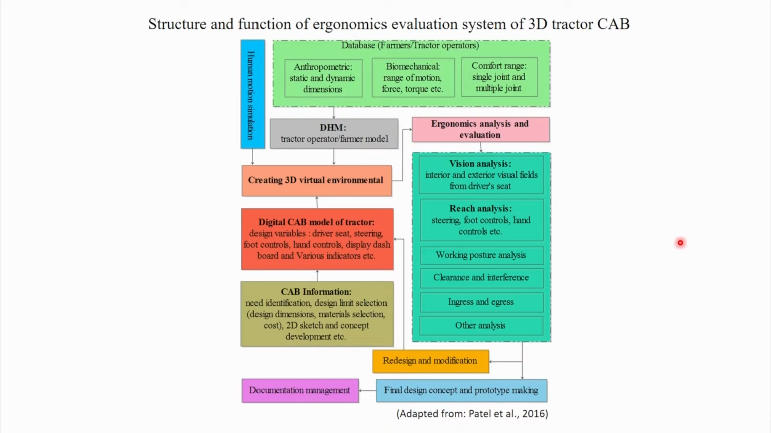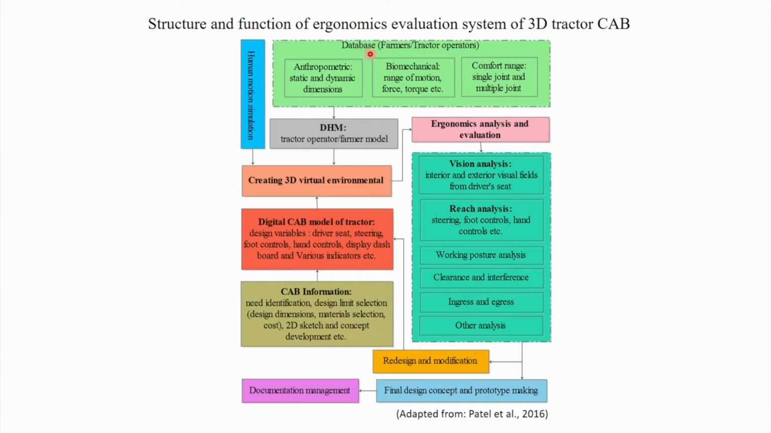Now we are discussing the schematic diagram where the structure and function of ergonomic evaluation system of 3D tractor cab has been explained. This is also adapted from Patel et al. 2016. In this schematic diagram, authors mentioned how 3D tractor cab can be evaluated using digital human modeling software in virtual environment.